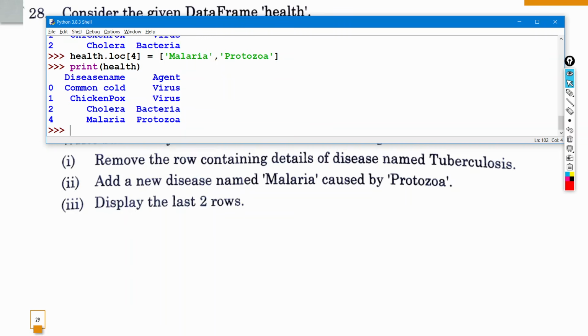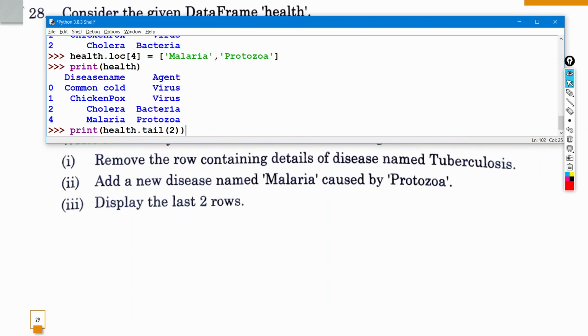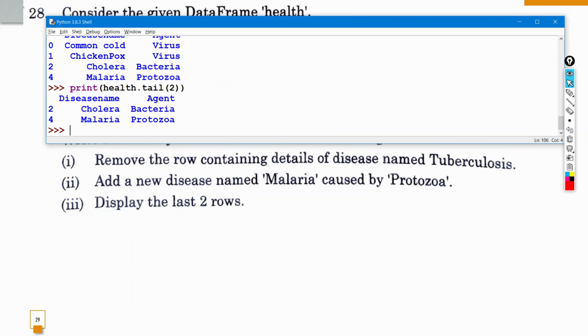Okay, and then the last one is display the last 2 rows. When we write print health, meaning the name of the data frame, it shows all the rows. We have to show only the last 2. So it's very simple. You just have to write print and after health put dot tail and then inside the brackets write 2. That means show the last 2, so tail, and if we want to show the top rows then we use the head function. So you can see the last 2 rows have been displayed to us. Okay, so these are the 3 answers.